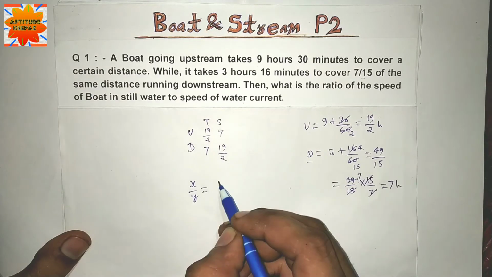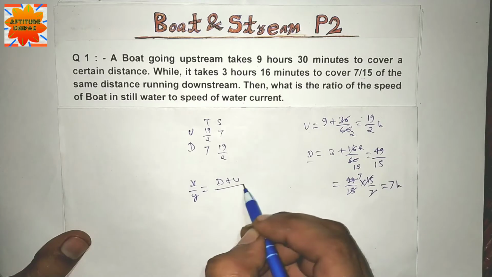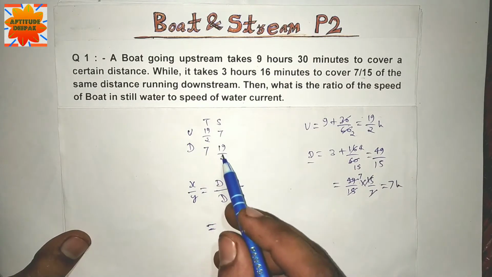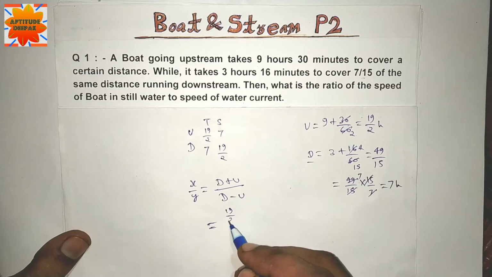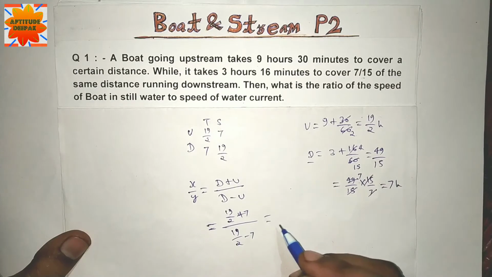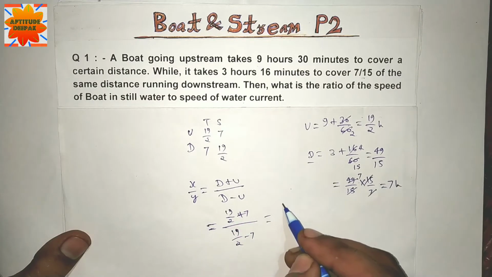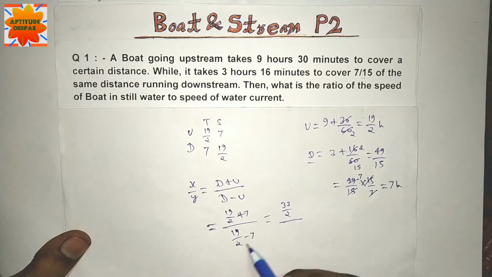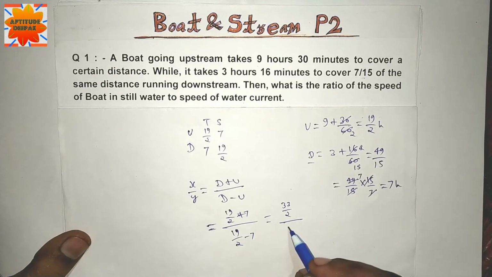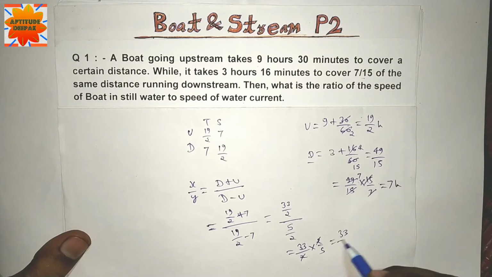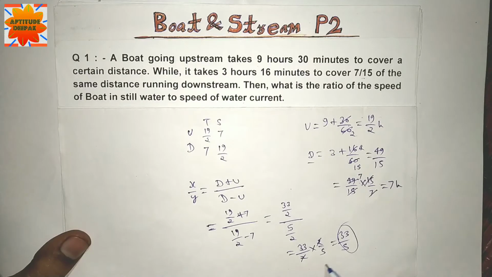x by y is equal to downstream plus upstream over downstream minus upstream. Downstream speed 19/2, upstream 7, which is 14/2. So 19/2 plus 14/2 is 33/2, and 19/2 minus 14/2 is 5/2. 33/2 multiplied by 2/5, the 2s cancel, so 33 by 5 is the answer.